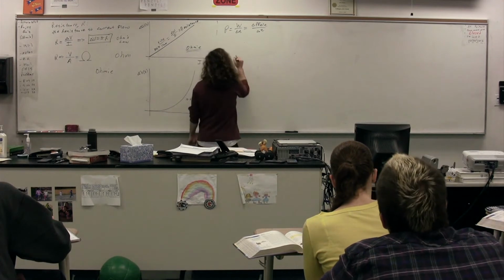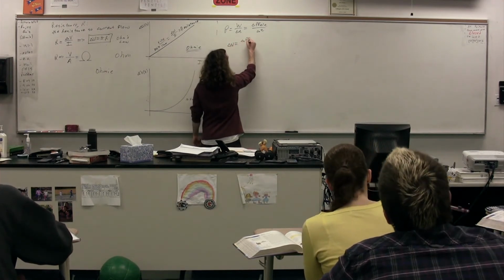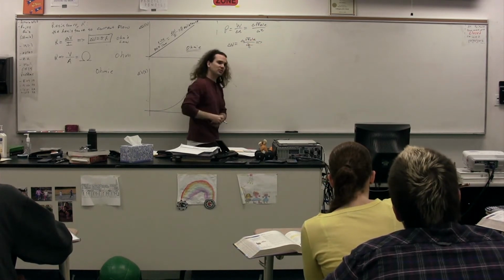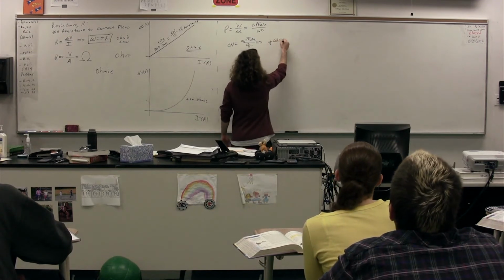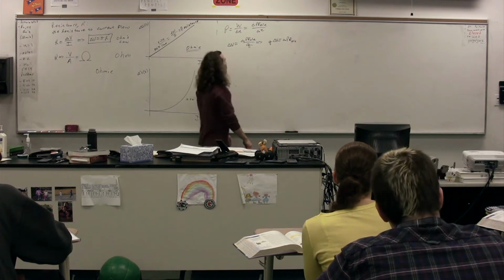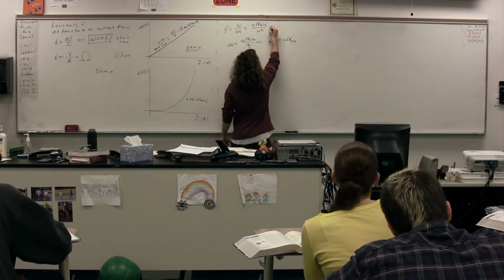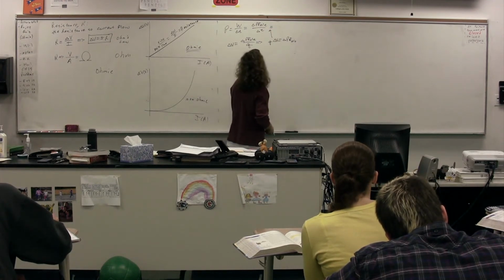We also happen to know that the electric potential difference equals the change in the electric potential energy per unit charge. We can rearrange this equation to get charge times the electric potential difference is equal to the change in the electric potential energy. In other words, we could substitute into this equation for power Q times the electric potential difference for the change in the electric potential energy.